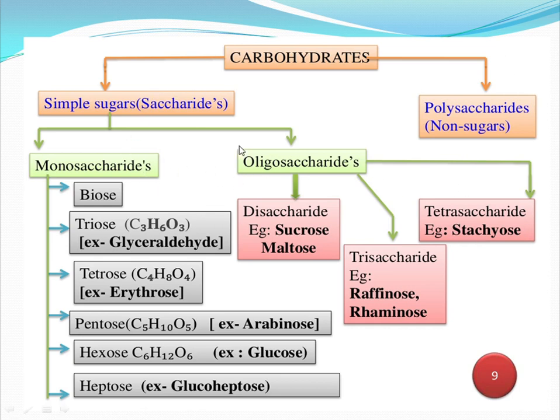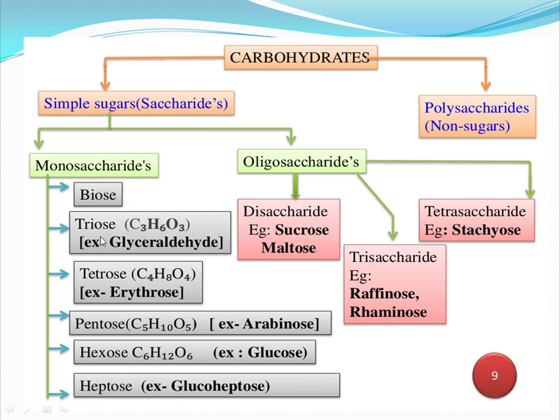Monosaccharides consist of only one sugar molecule and do not undergo any further hydrolysis. Based on the chemical structure, that is the number of carbon atoms, they are again categorized as bioses, trioses, tetroses, pentoses and hexoses, and the last one is heptose.